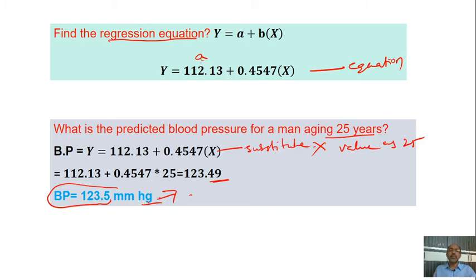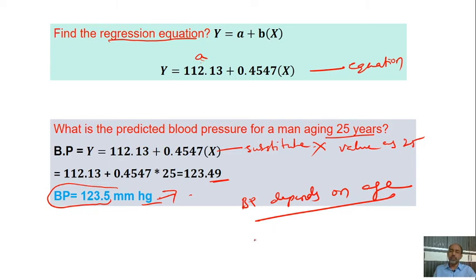So this is with regard to calculating the equation. Now we'll do vice versa also, of course. What we have found so far is that BP depends on age.